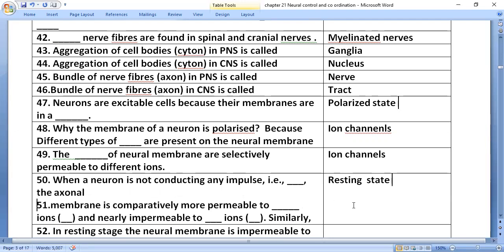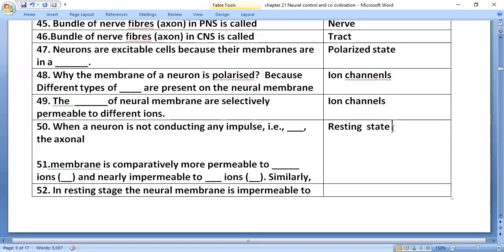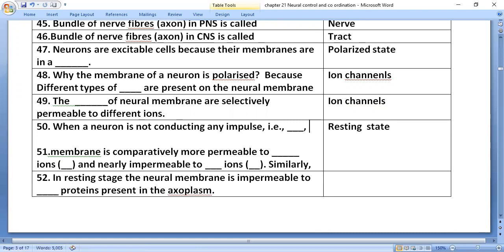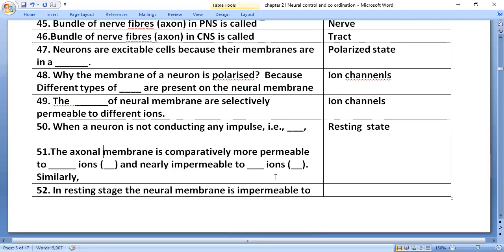the axonal membrane is comparatively more permeable to potassium ions and nearly impermeable to sodium ions.